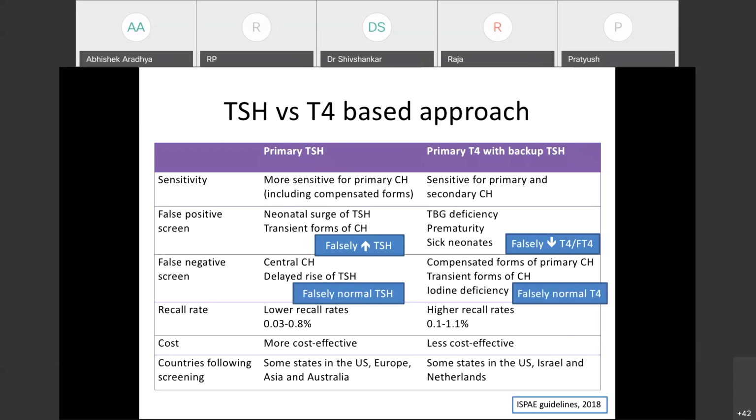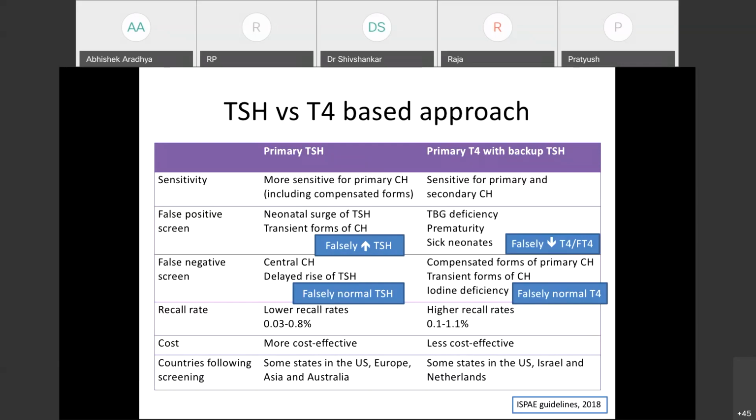And when we compare the recall rates, primary TSH recall rate means, when we screen, say, 100 neonates, how many neonates have to be recalled? How many neonates will have a positive screening test? That's what it means. Suppose the population is 10,000. If you see, with primary TSH, 0.03 to 0.8%, like 3 to 18 neonates will be recalled. But with primary T4, it is much higher. It's 0.1 to 1.1%. So if you take a population of 10,000, you will be calling around 10 to 110 babies. It is much higher.